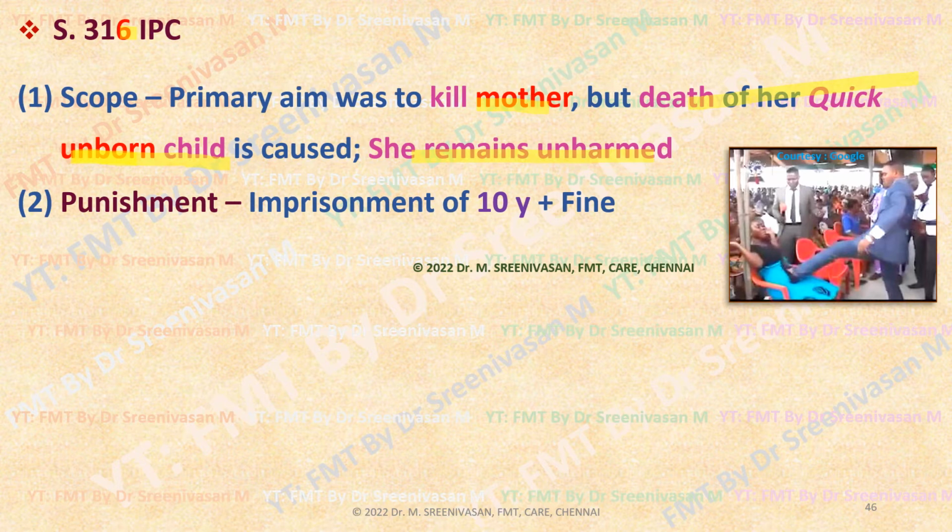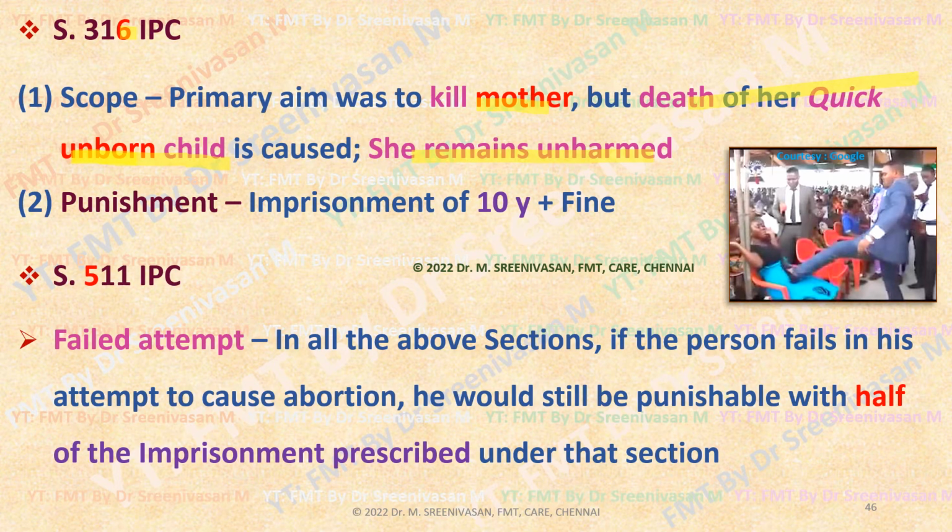Mother, unborn, 6 letters, 316 IPC. And if you sum up 316 also, 10 years, that punishment number also can be remembered if you add 316. Then lastly, section 511 of Indian Penal Code, that says failed attempt.